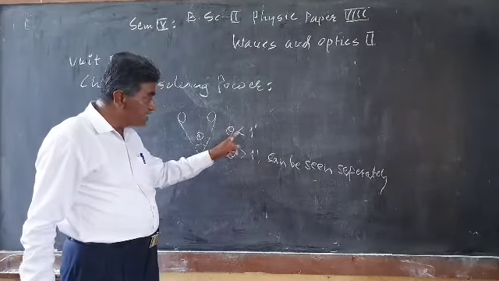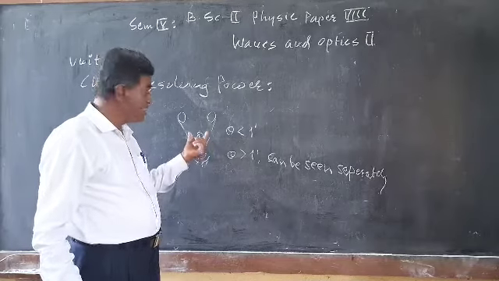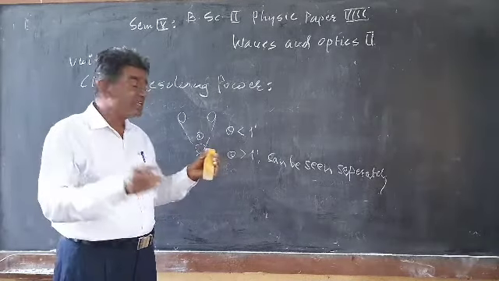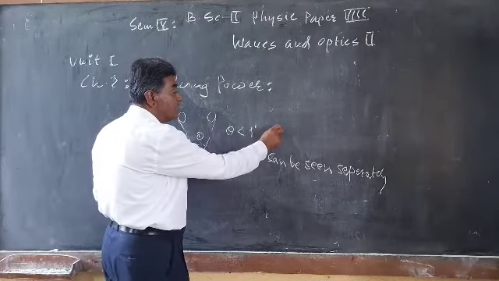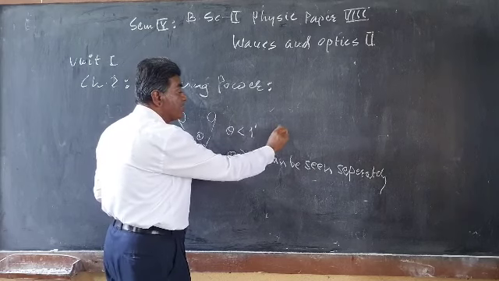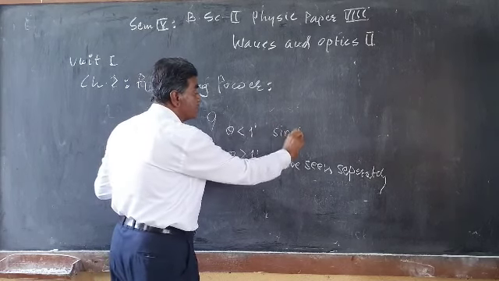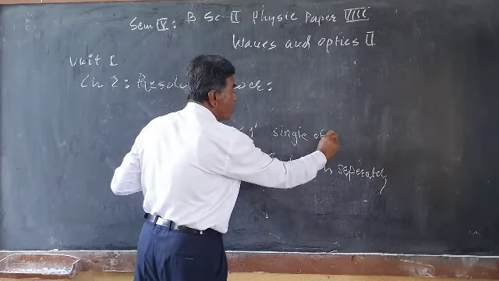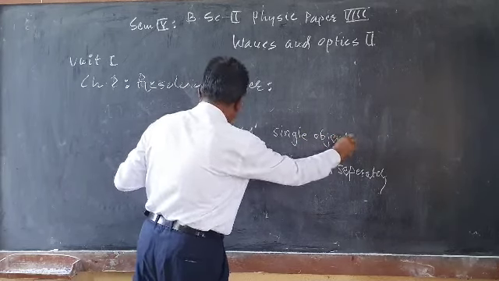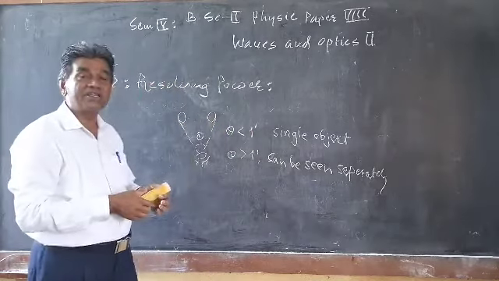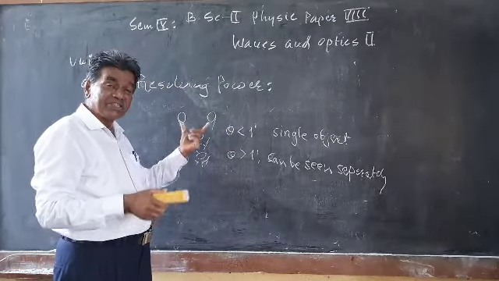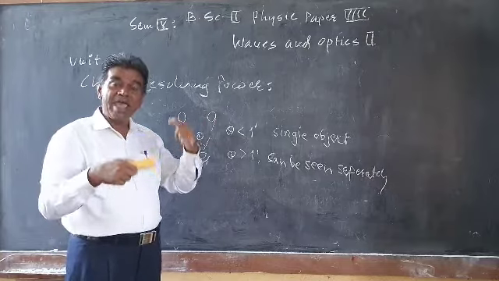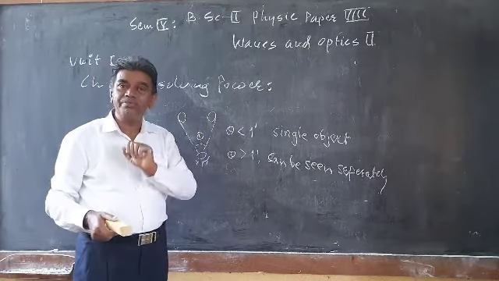If the angle is less than 1 minute, what will happen is that these 2 point objects appear as a single object. We cannot see these objects as separate objects. They are separate, but our eye sees these two objects as a single object.